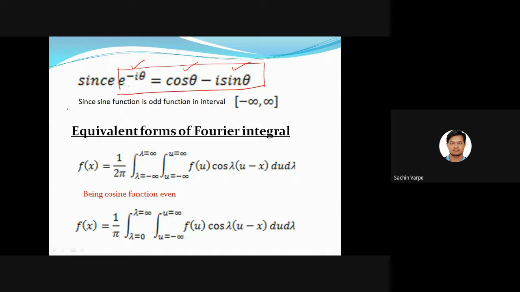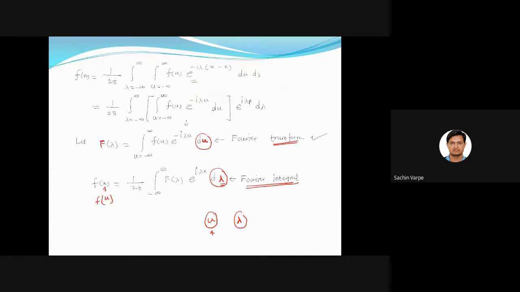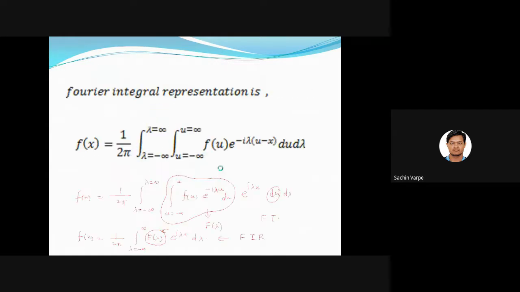We all know e raised to minus i theta is cos theta minus i sin theta, isn't it? So when we substitute e to the power minus i theta, where theta is lambda into u minus x, then what will I get?